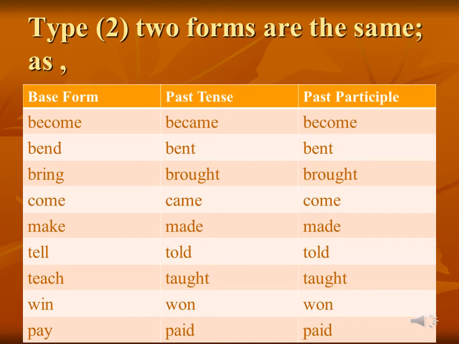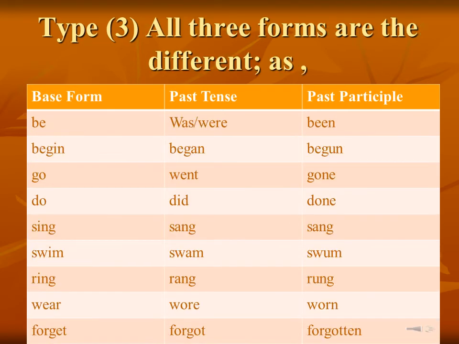Pay, paid, paid. Students, in all these verb forms, two forms are the same. It can be base form and past tense, or it can be base form and past participle. Okay?